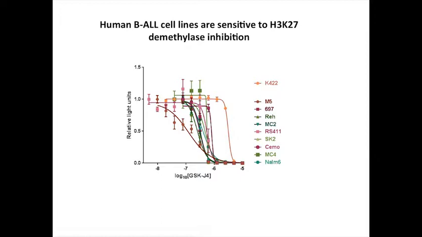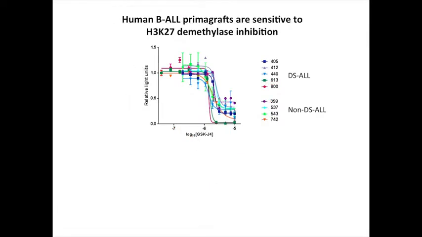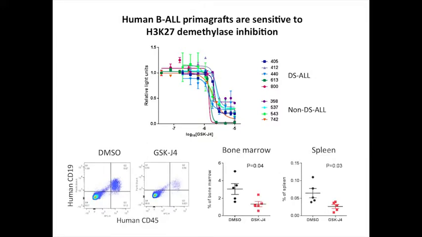And we did the only experiment we really could do on primary xenograft cells, because we can't give this drug in vivo, in that we treated some DS and non-DS ALLs in vitro. And I didn't separate these out by color because I'm not trying to say that the DS ALLs are more sensitive than the non. That would have been nice, but it looks like they're all sensitive at a similar dose. And if we took one of the non-DS ALLs at a dose where there is no difference in cell number after 3 days of treatment and then transplanted into recipient immunodeficient mice, we do see, in fact, decreased numbers of cells in the bone marrow and spleen, suggesting that this may have some therapeutic efficacy, but we need basically a better drug before we can prove this further.